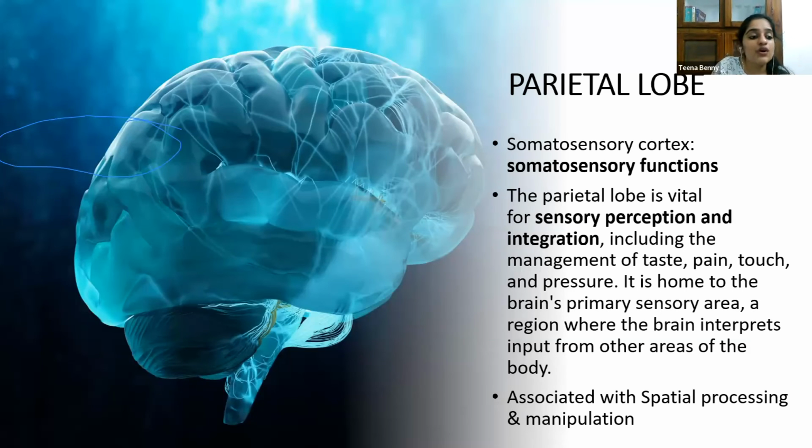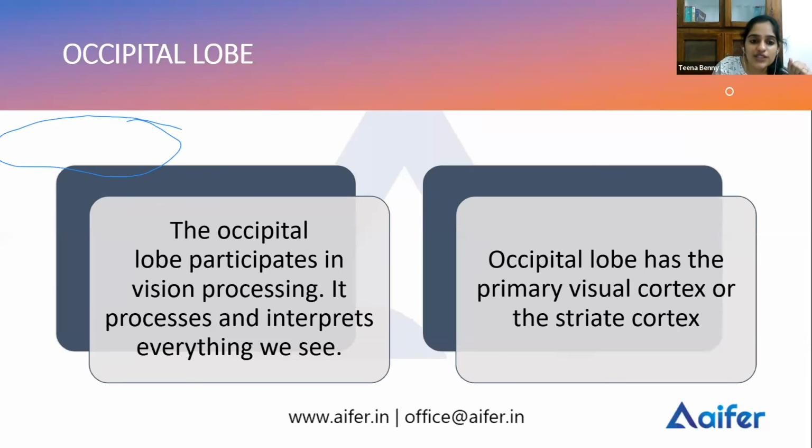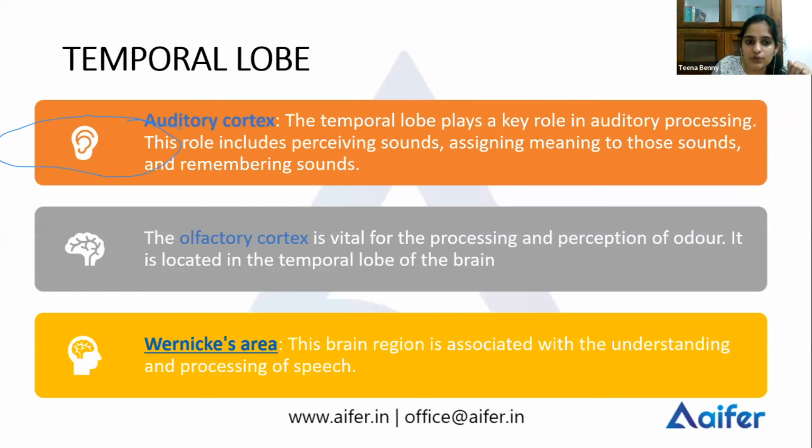The parietal lobe performs your somatosensory functions, that is, those functions which are not localized to a sensory organ. The occipital lobe has your vision processing, that is your visual cortex or the striate cortex. And the temporal lobe has the auditory cortex, olfactory cortex, and Wernicke's area. Okay. So is it clear till now?